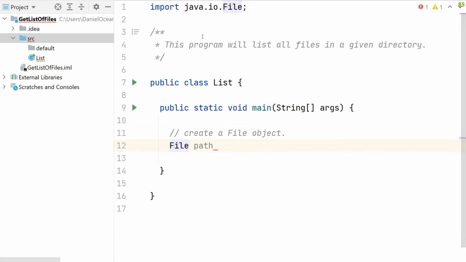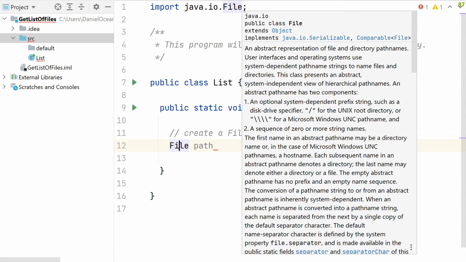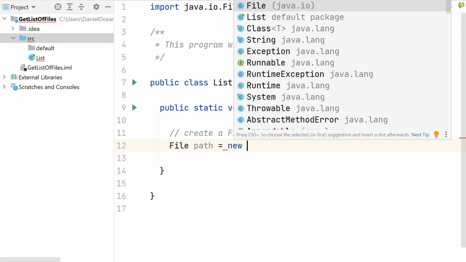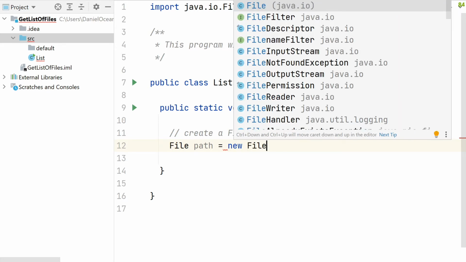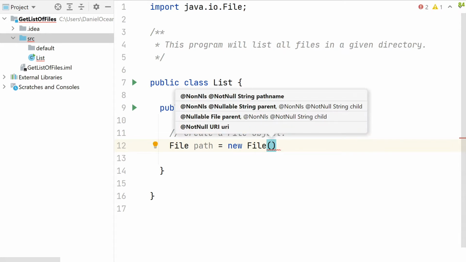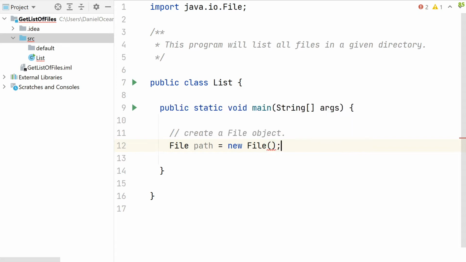What that did up above, as you can see, is I did not have this import statement. I never typed it, but the IDE went ahead and generated that for me. So we're going to say file path, and then new File. Generally, this is where we're creating a file object for a particular path. It's telling me I need to give it a path name, so I can put in a string here, like C: something.